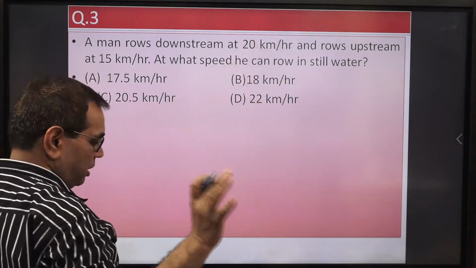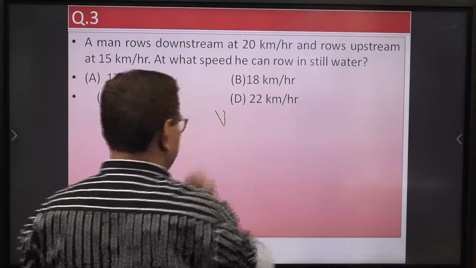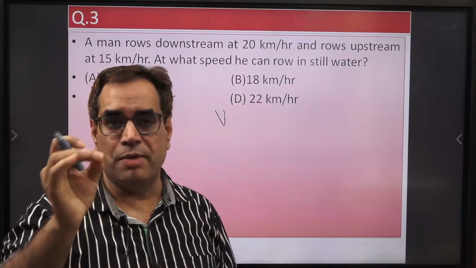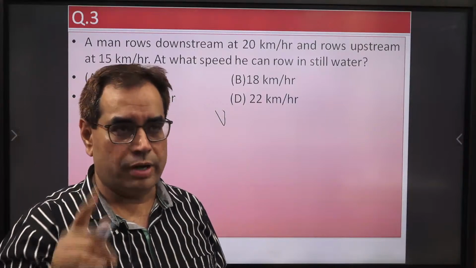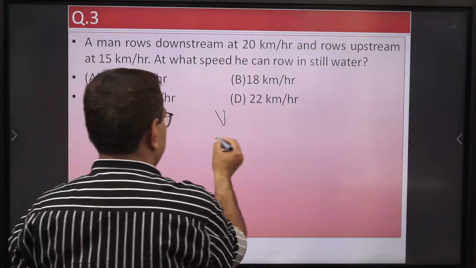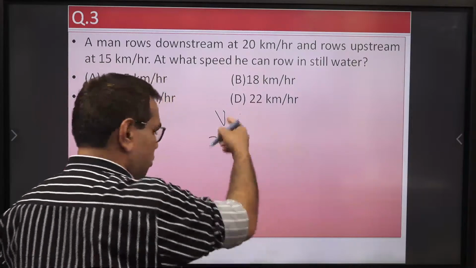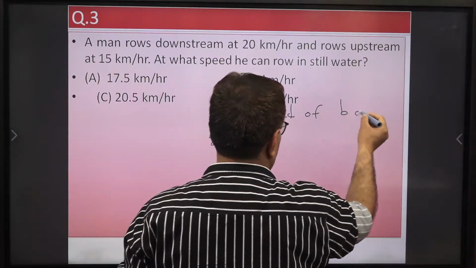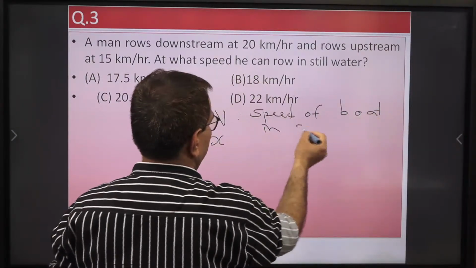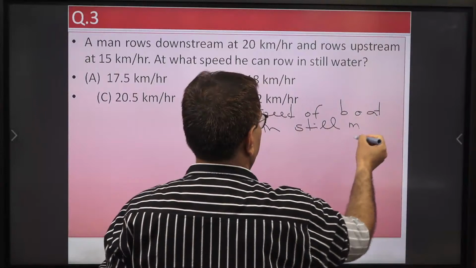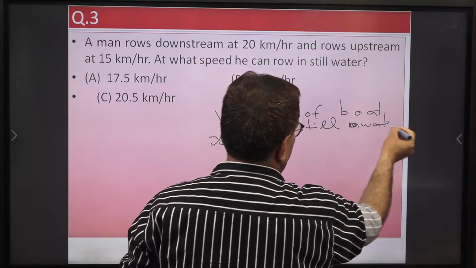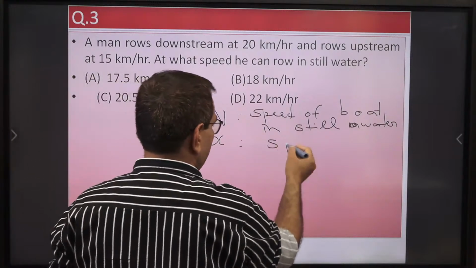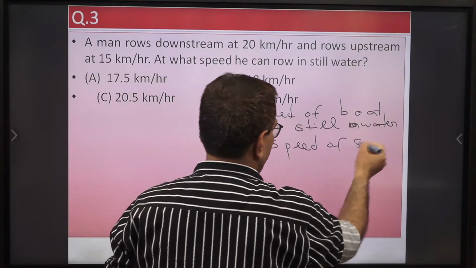So right now, what formula do we use? V. This V symbol we generally use for the speed of a boat or swimmer in still water. Note down these points. V is the speed of the boat or swimmer in still water. If water is not moving, then speed is V. And what is X? It is the speed of the stream, or water, or current.